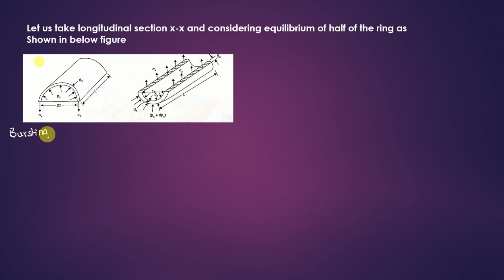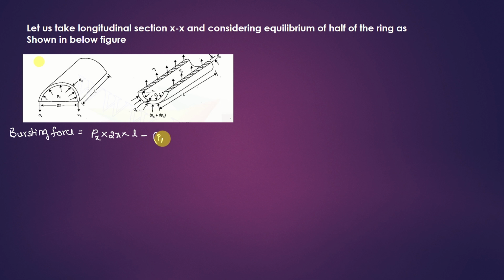So what is bursting force here? The force which is trying to split up the shell, multiplied by the area on which it acts. So where px is acting, px multiplied by the area on which it acts. This is the area on which p is acting, the internal diameter. So px multiplied by 2x, because I said the radius is small x and the diameter is 2 times x, multiplied by length. That is not over. That is being reduced by the counter pressure p plus dx.